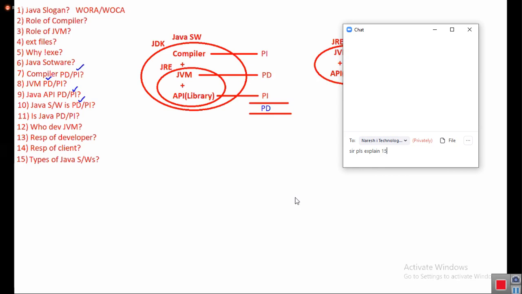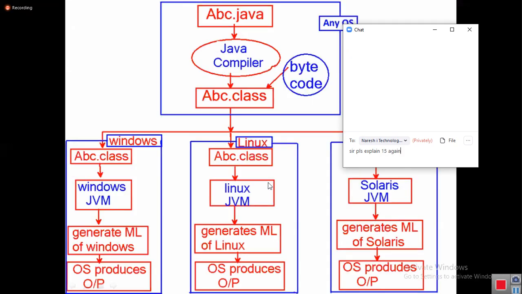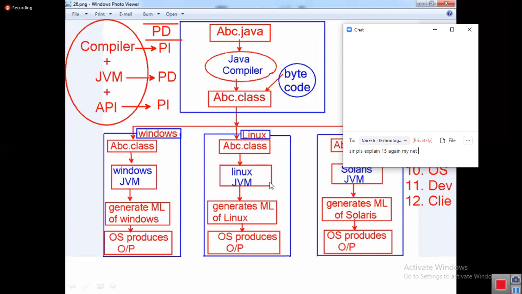So all people comfortable? Now tell me, in this section, if you have any question, ask. What is the Java slogan? What is the responsibility of the compiler? What is the responsibility of JVM? How many extension files? Compiler is platform independent. JVM is platform dependent. Java software is platform dependent.